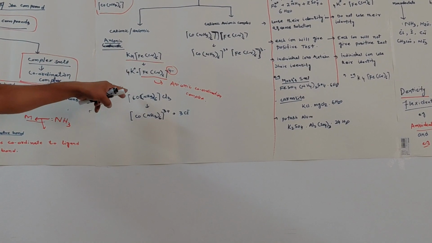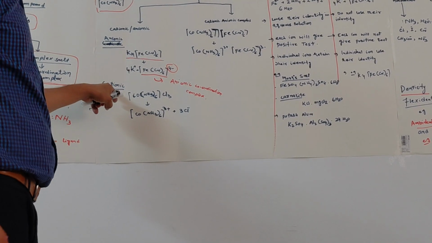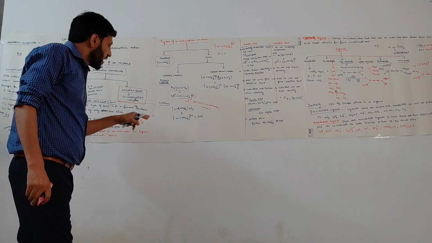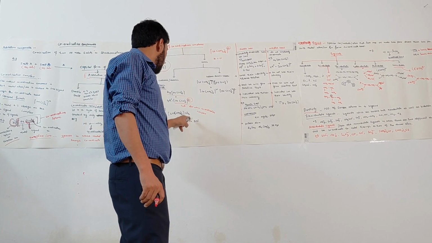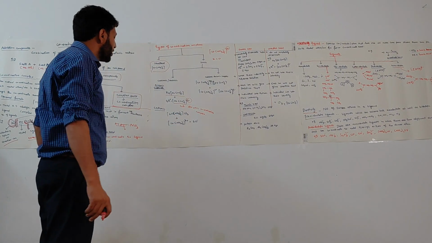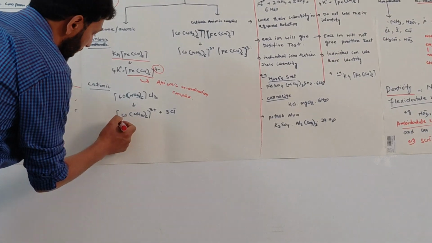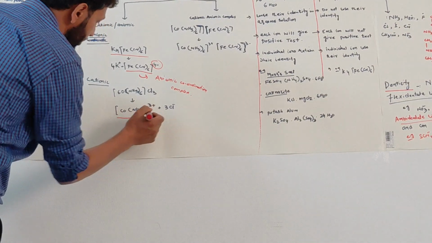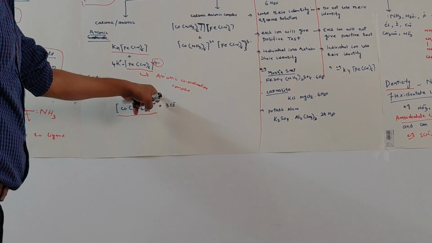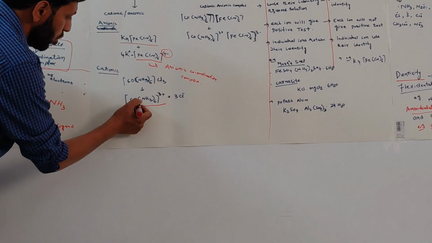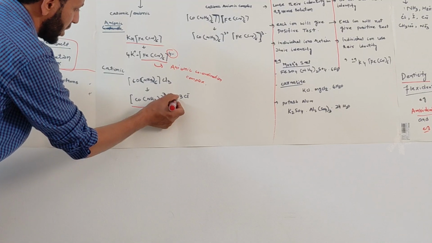Now, here is one more example, for the cationic coordination complex. If there is a positive charge on the complex, then that complex is called a cationic coordination complex. Look at this example, [Co(NH3)6]Cl3. It will be represented like this: [Co(NH3)6] 3 positive plus 3 Cl negative.